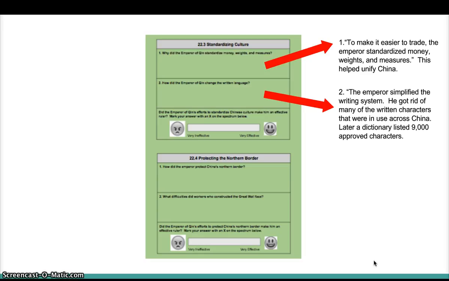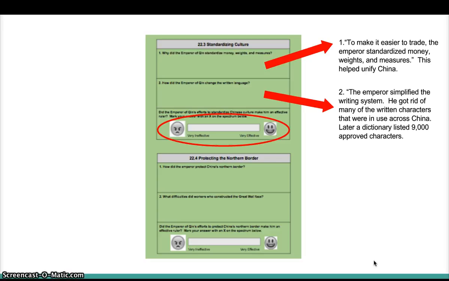So now you know your job. You need to decide, did the Emperor of Qin's efforts to standardize Chinese culture make him an effective ruler or an ineffective ruler? So you got to be the judge of that one. All right, 22.4, protecting the northern border.